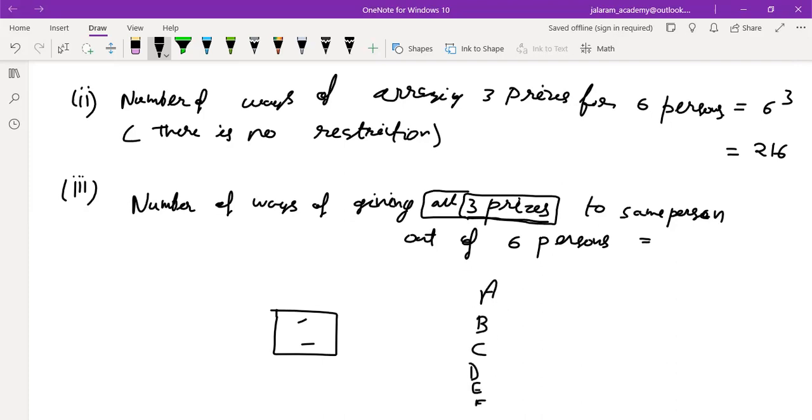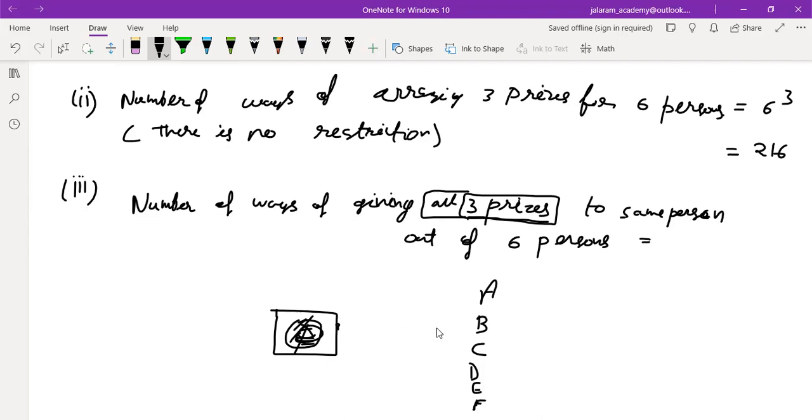We have 6 persons in front of us. You want to give this gift to any one of them. In how many ways can you present it? Can you tell now? 6.